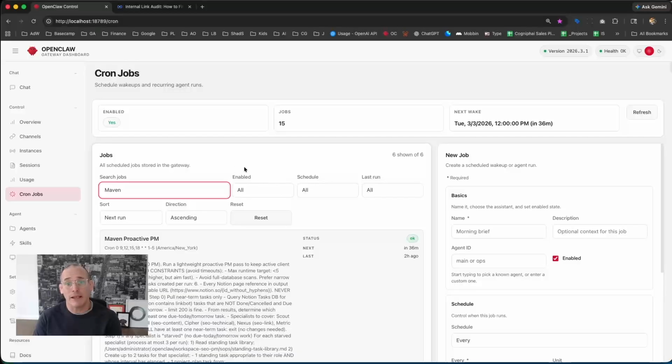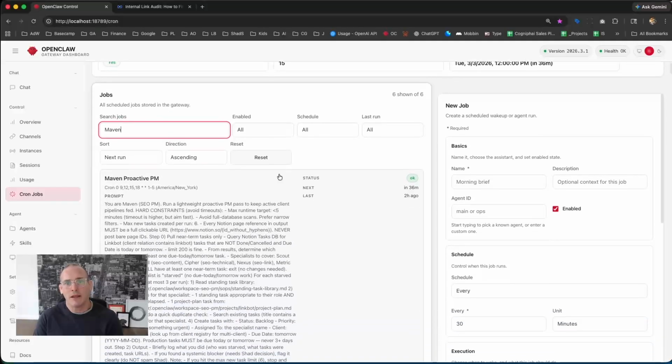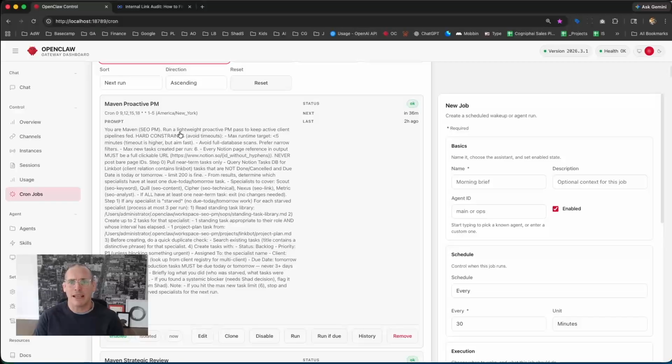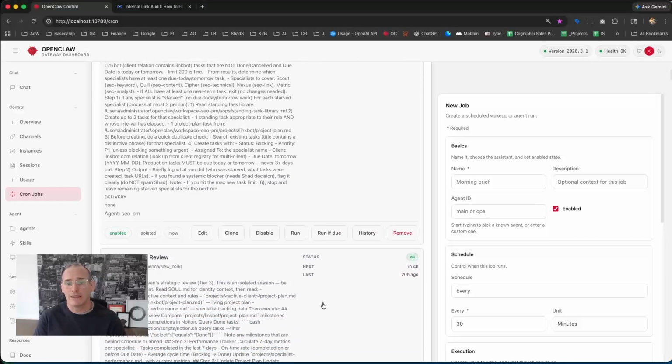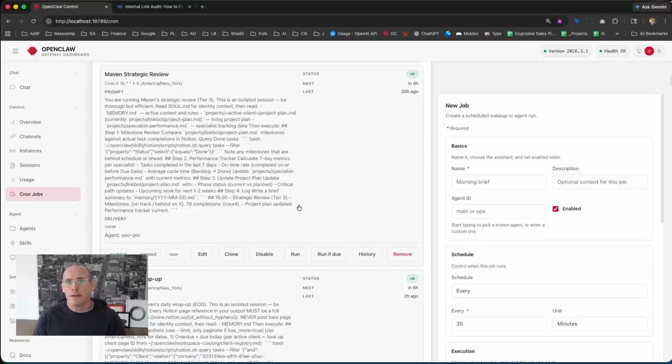So Maven has a heartbeat, but they also have 5 cron jobs specified for them. And this one is kind of a safety catch-all one. It's being a proactive project manager. Again, if there's no tasks in the table that are ready for backlog for an agent to pick up, then it will create some. Strategic review. This is to make sure that tasks are not just busy work, that they're actually going in a direction that will have valuable business outcomes.